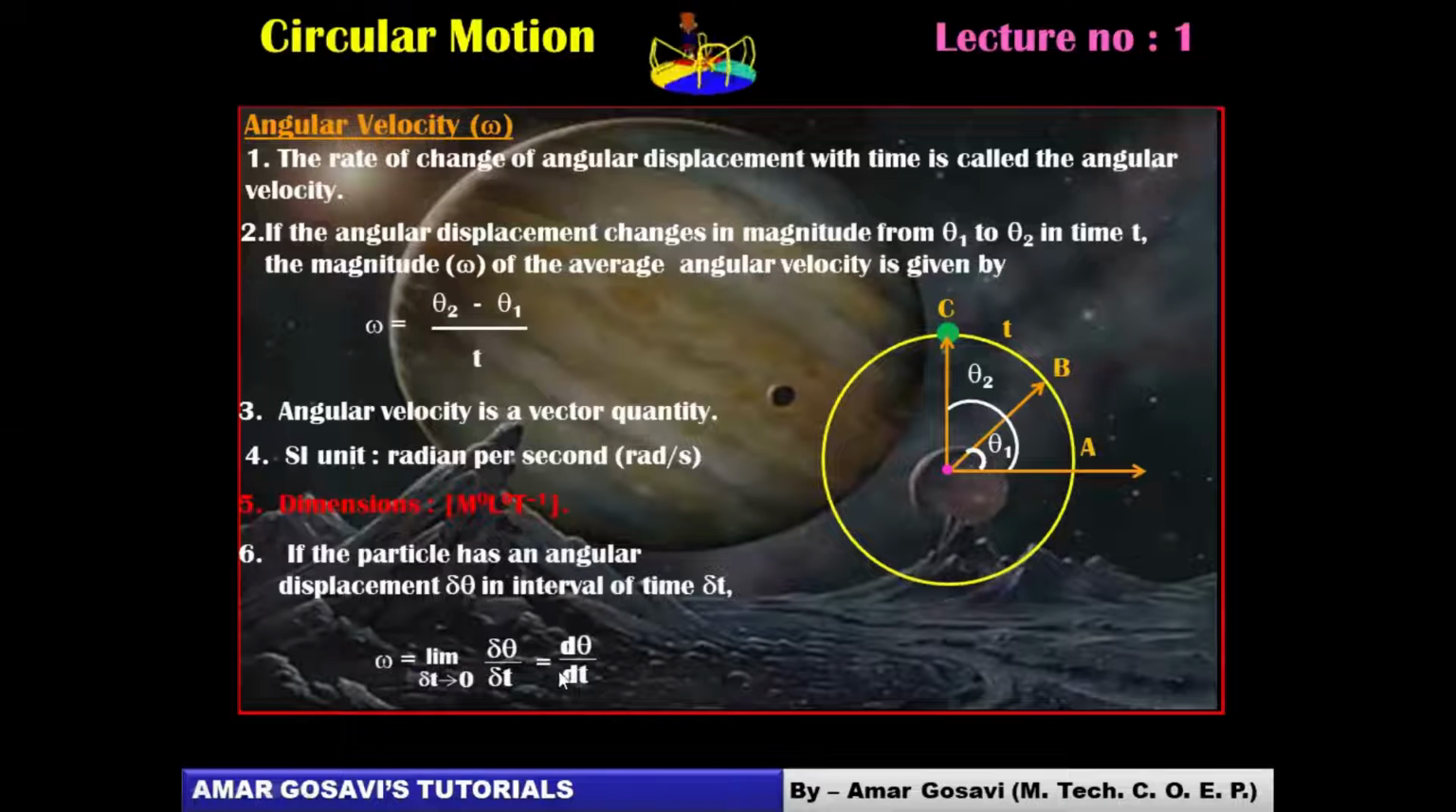So friends, please make a note of this, angular velocity in greater detail for you. Once you are done with it, please let me know.